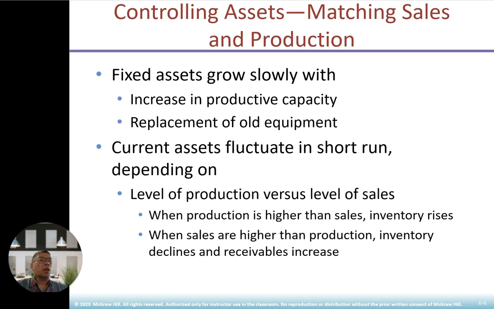Okay. Fixed assets can grow slowly. Why? It is going to increase your production capacity, through replacement of old equipment. This is what has happened in the automotive industry. There's a tendency to build in automated or robotic processes, so they increase productivity in terms of capacity. Current assets also fluctuate in the short run depending on the level of production versus the level of sales. When production is higher than sales, inventory will be rising. When sales are higher than production, inventory will decline and receivables will increase.